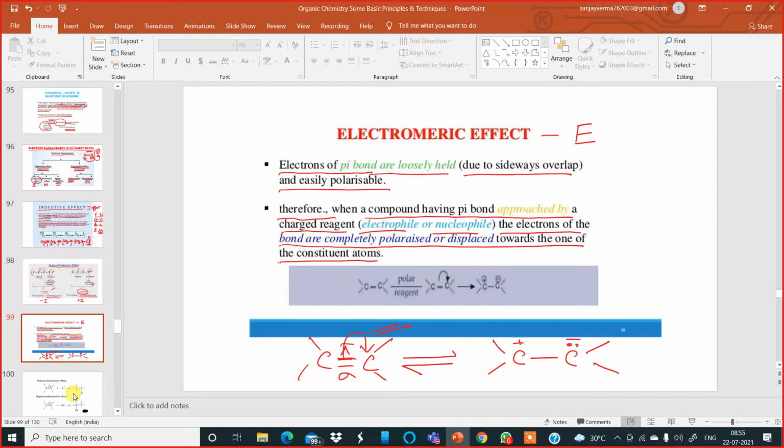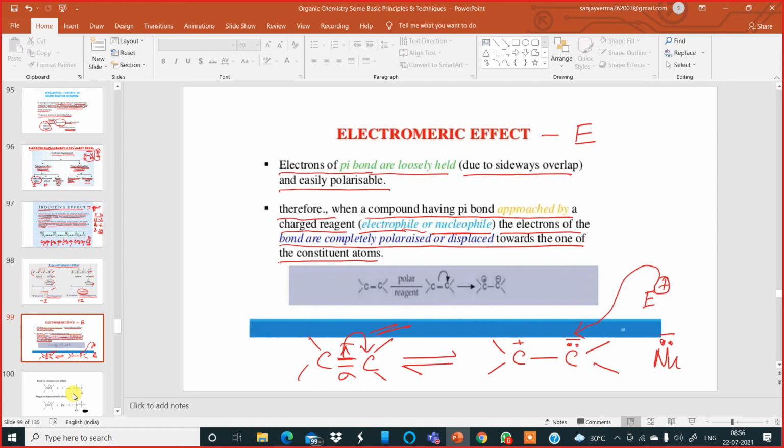Now if I bring an electrophile carrying a positive charge, this electrophile is going to attack this carbon because it is carrying negative charge. This type of effect is called electromeric effect, and this effect happens in the presence of an approaching or attacking reagent, an electrophile or a nucleophile. What is a nucleophile? A nucleophile is like this, Nu with a double dot and a dash. That's a negative charge.